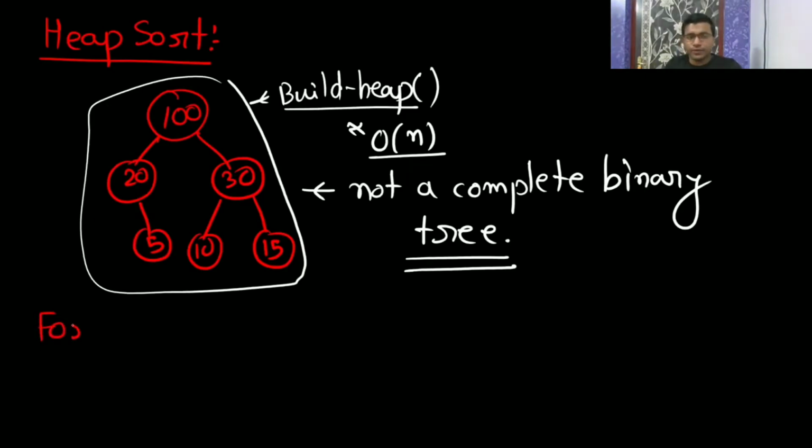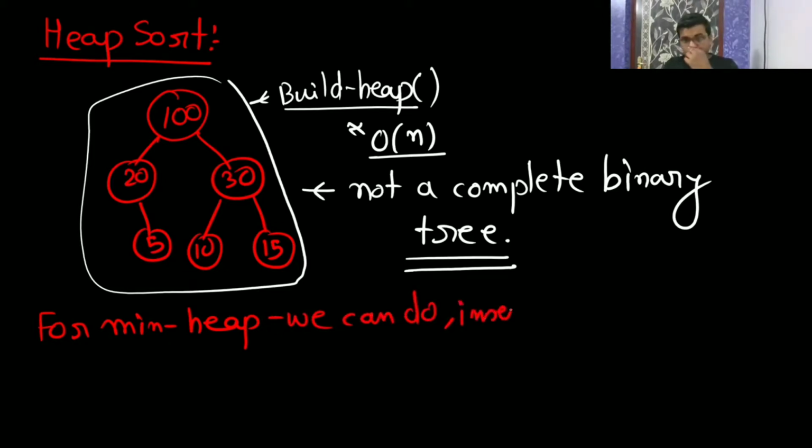Whatever operations we have seen for max heap, we can even apply for min heap also. Insertion, deletion, then increase key, decrease key, all these things we can do for min heap also. So just see the time complexity for min heap, it's going to be the same.